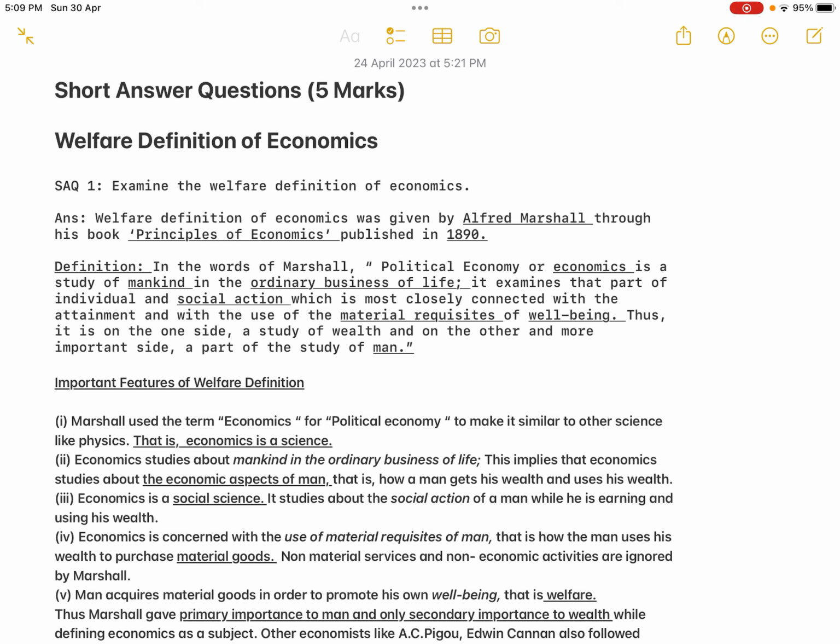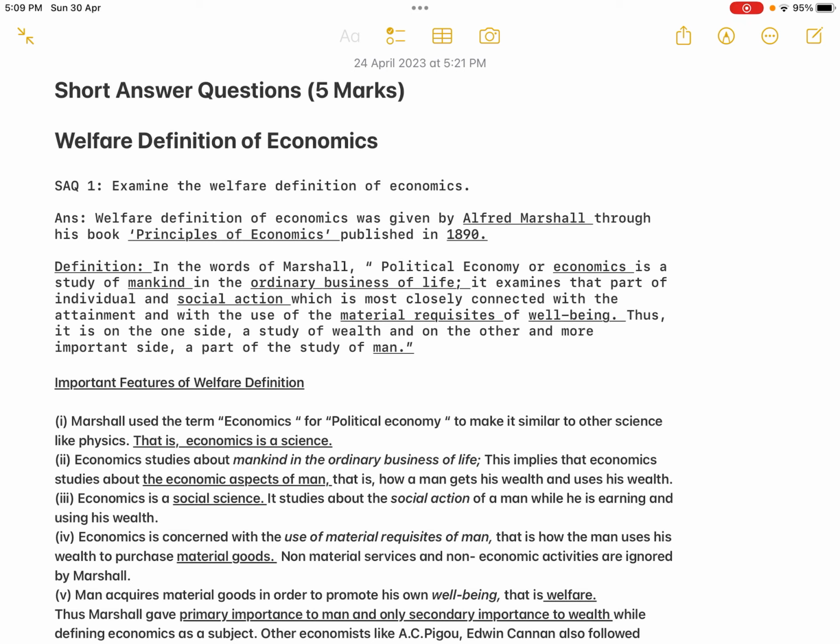Economics studies mankind in the ordinary business of life. This implies that economics studies the economic aspects of man, that is, how a man gets his wealth and uses his wealth. Now the third phrase I have underlined is social action. Economics studies the economic aspects of man as a part and parcel of society. Social action means the action of human beings, where the action of one man affects the other members of society. So when a man spends his income, someone else is receiving.